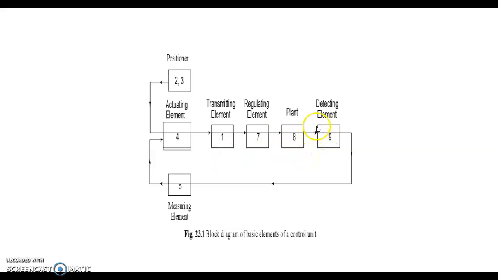The detecting element detects the variation in the controlled variable. The measuring element measures the extent of variation in the controlled variable and triggers the activating element. The activating element gives the signal to the transmitting element. This transmitting element activates the regulating element and minimizes the changes in the controlled variables.